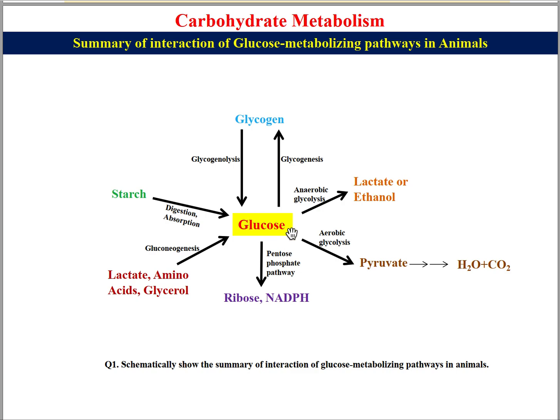In the first step glucose is converted to pyruvate, then water and carbon dioxide, and the second is the pentose phosphate pathway, and these are the two major pathways of glucose metabolism. Or as we already studied, in anaerobic respiration, glucose might be converted to lactate and ethanol. So this is the schematic diagram to show the summary of interaction of glucose metabolism pathways in animals. So this class ends here. Thank you very much.